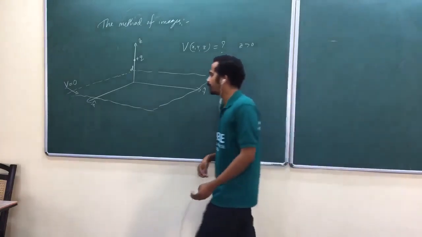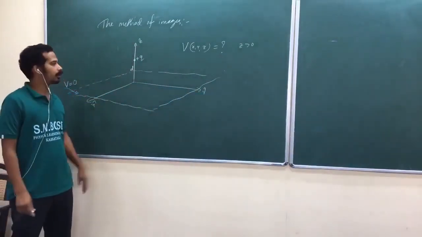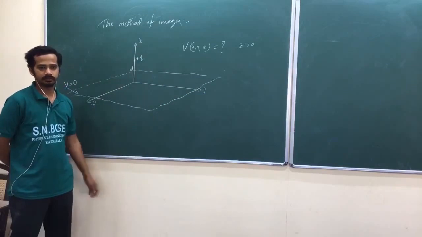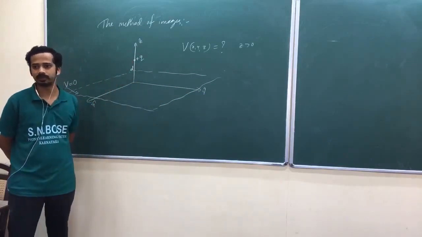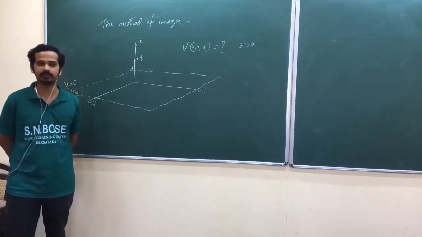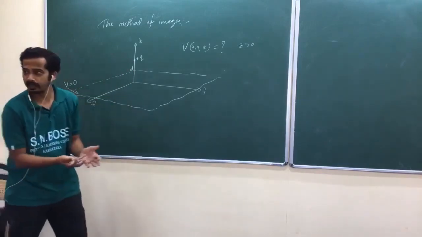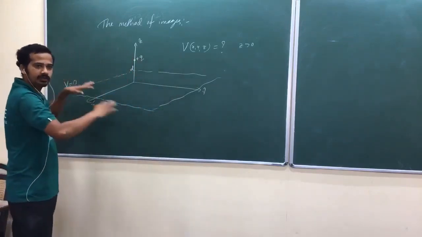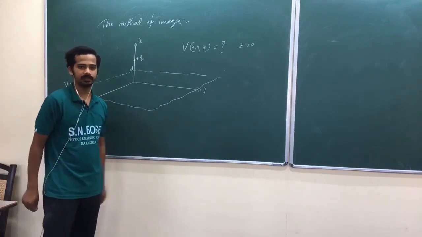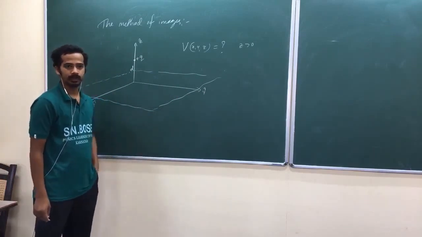Whenever you have an infinite conductor like this, the below region will be completely obstructed from the above region. Remember, it's a kind of shielding, your Faraday cage kind of thing. In a Faraday cage you make it closed, but here you are extending it to infinity. That means you can't see what is happening below, and it doesn't matter.